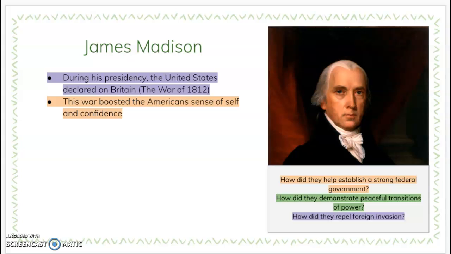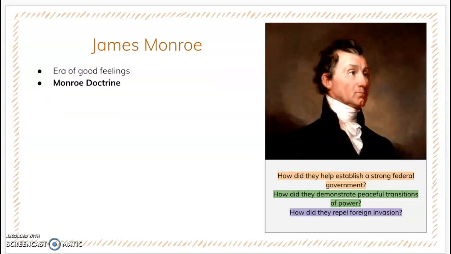So James Monroe was the fifth president of the United States, and during his presidency there was a so-called era of good feelings, in which there were very limited political conflicts in the United States, which demonstrated the peaceful transitions of political power at this time.